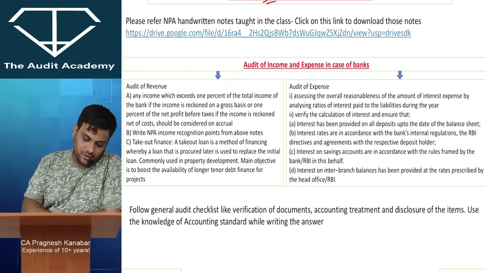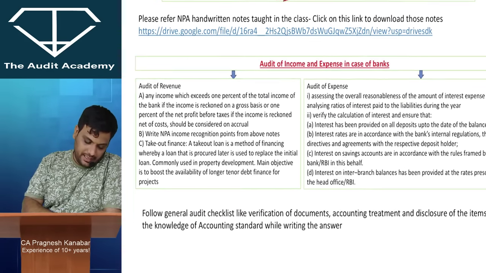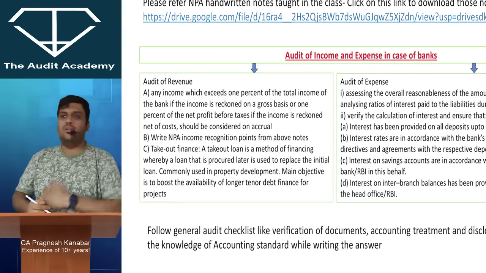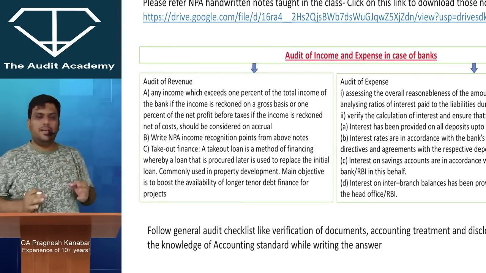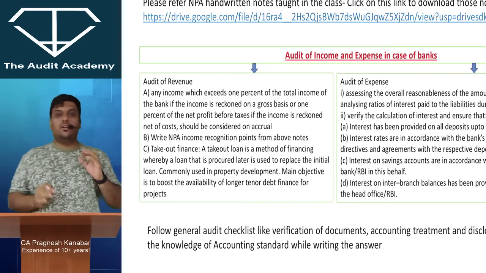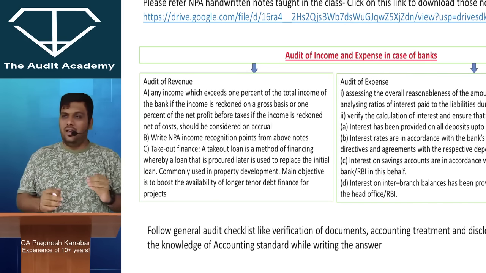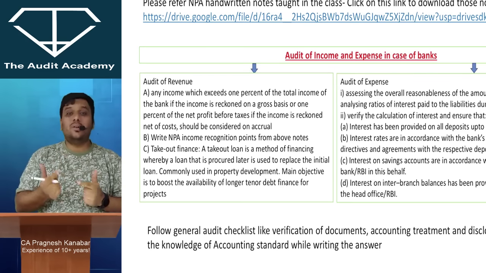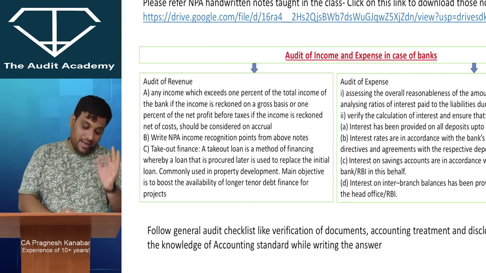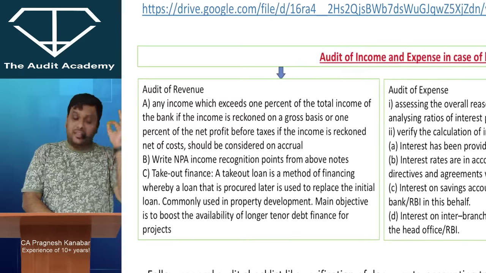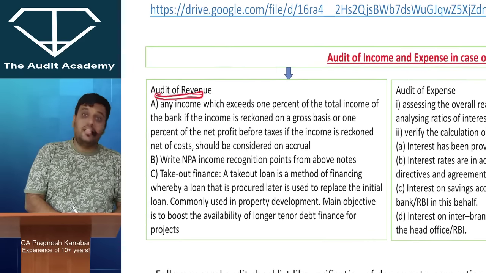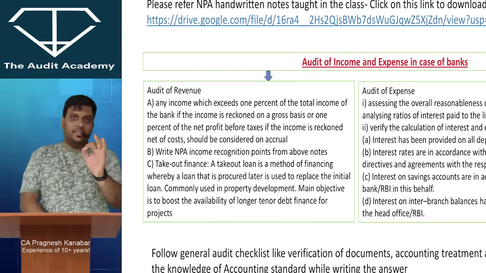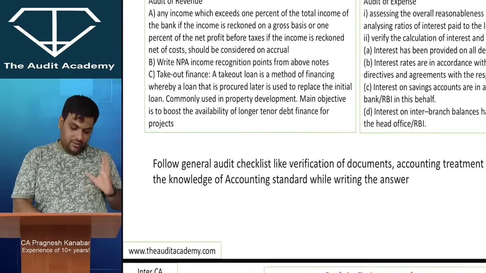Audit of income and expenses in case of banks. What you have to do is just apply your common sense when it comes to audit of income and expenses. You have to talk about the documents that you will verify, the accounting treatment, the internal control, and the general checklist you are supposed to apply. However, there are some very sensitive points when it comes to audit of income of the bank. I know the module questions, that is why I'm telling you, listen to me.